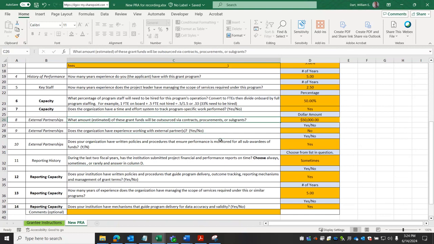What amount of these grant funds will be outsourced? This is our one question about outsourcing. And we have some brief questions about partnerships and reporting through here. Again, very short answer. These are actually all yes, no, or quick drop down.